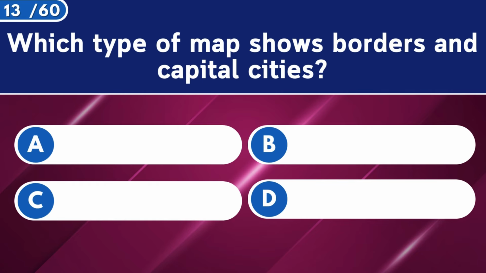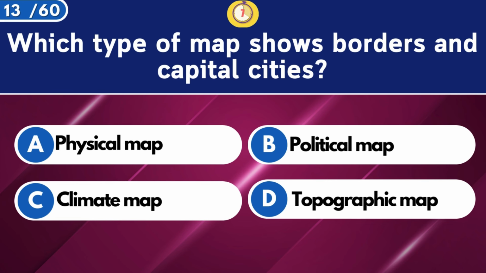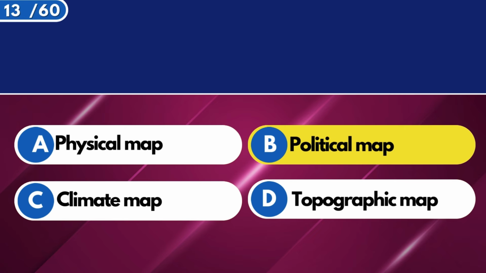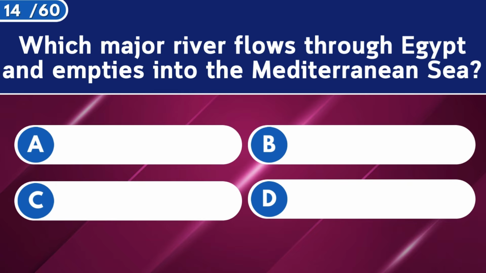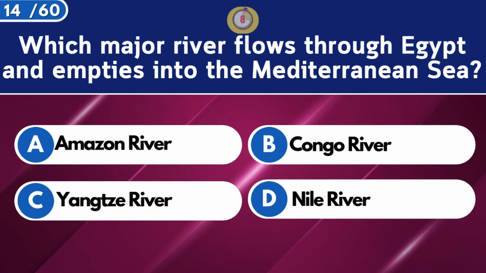Which type of map shows borders and capital cities? Political map. Which major river flows through Egypt and empties into the Mediterranean Sea?